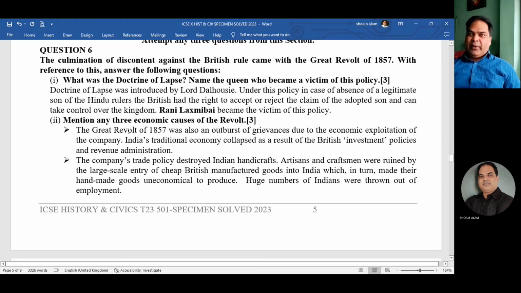You all know it. The doctrine of lapse was introduced by Lord Dalhousie. Under this policy, in case of absence of a legitimate son of a Hindu ruler, the British had the right to accept or reject the claim of the adopted son and could take control over the kingdom. So this was the doctrine of lapse. Now, name the queen who became the victim of this policy. The answer is Rani Lakshmibai. Rani Lakshmibai became the victim of this policy.